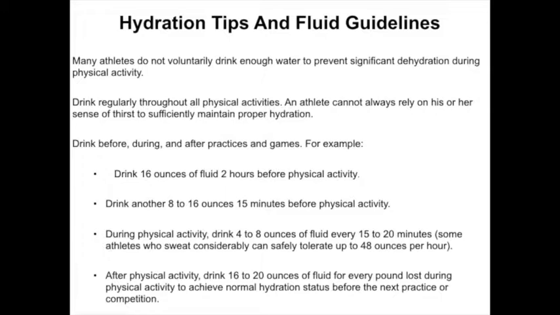For example, drink 16 ounces of fluid 2 hours before physical activity. Drink another 8 to 16 ounces 15 minutes before physical activity. During physical activity, drink 4 to 8 ounces of fluid every 15 to 20 minutes. Some athletes who sweat considerably can safely tolerate up to 48 ounces per hour. After physical activity, drink 16 to 20 ounces of fluid for every pound lost during physical activity to achieve normal hydration status before the next practice or competition.